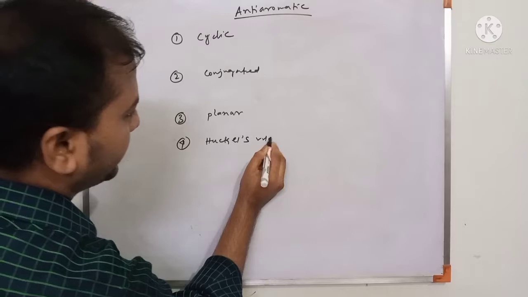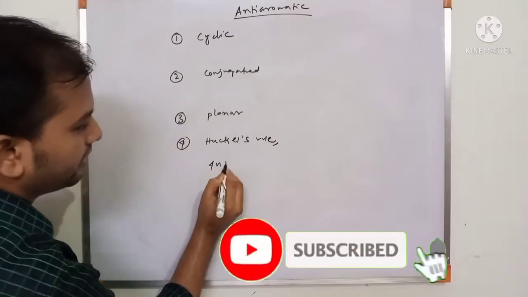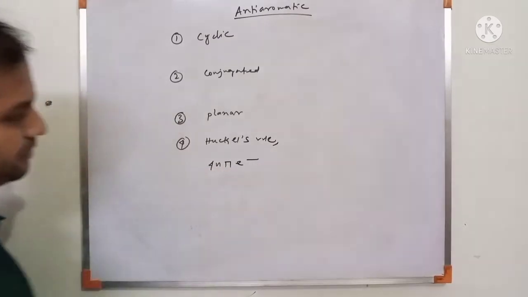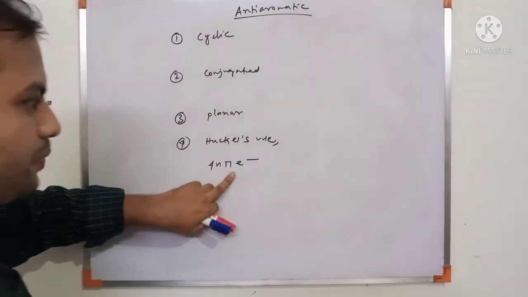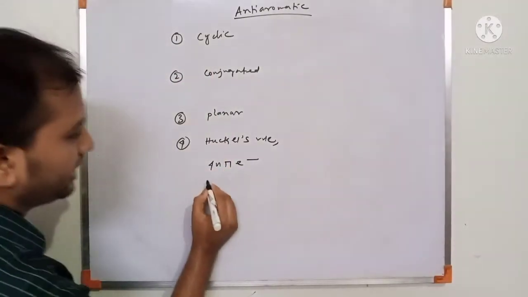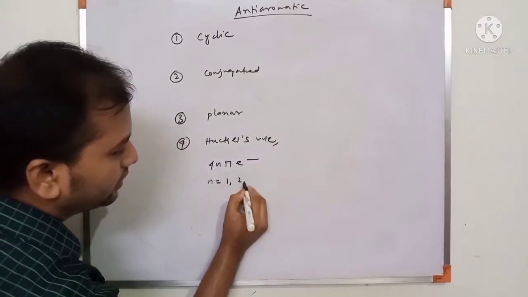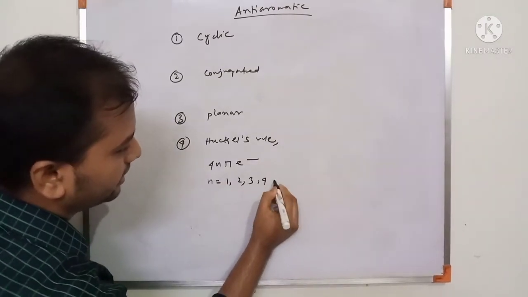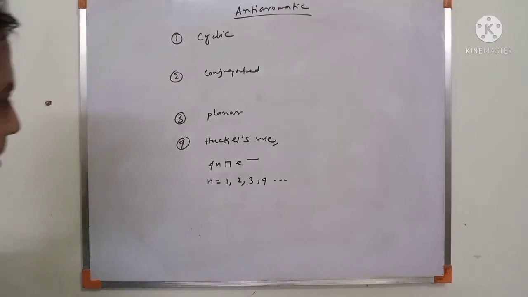In the case of anti-aromatic, there is a 4n pi electron system. In aromatic, a 4n plus 2 pi electron system. In anti-aromatic, a 4n pi electron system, where n equals 1, 2, 3, 4, etc.